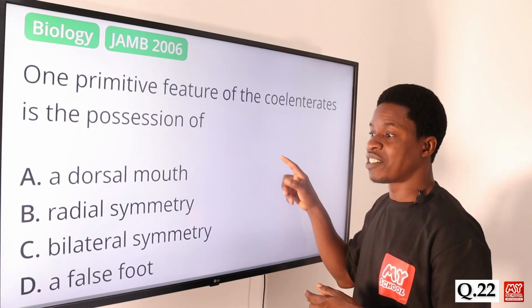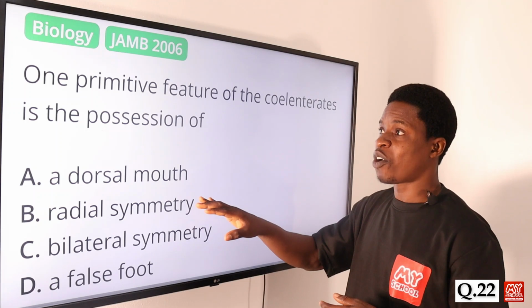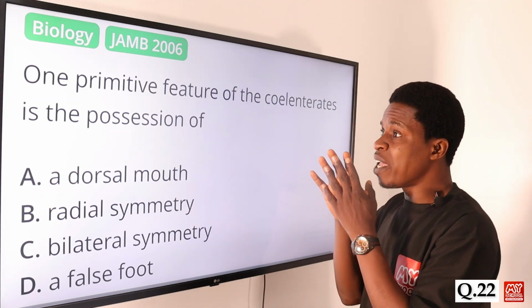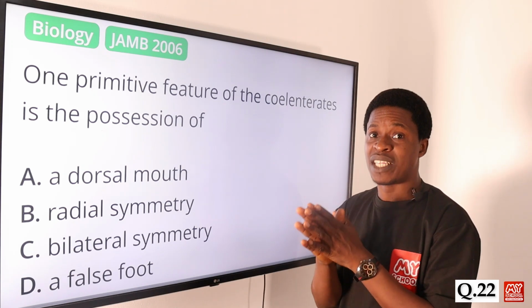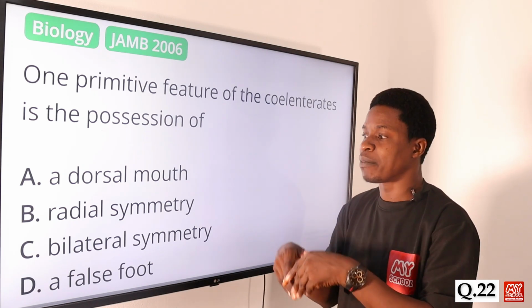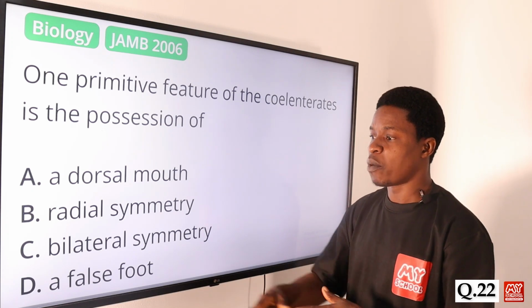That is how the radial symmetry actually looks, because they have a primitive body structure. The radial symmetry enables them to thrive in that part.